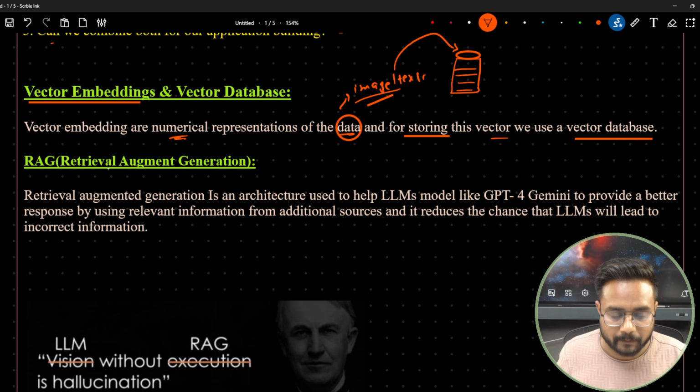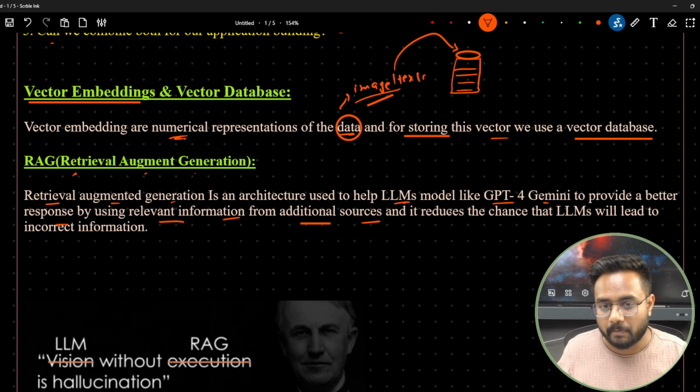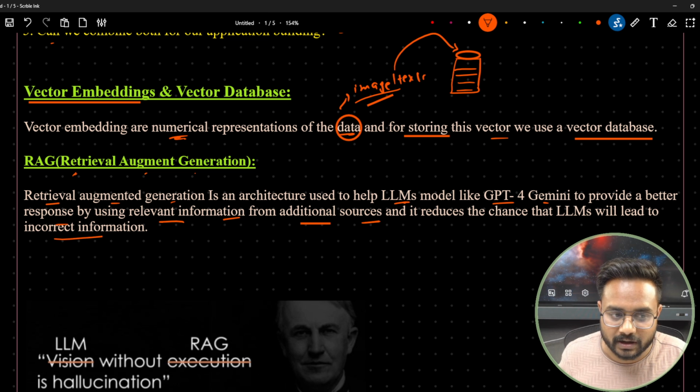Now the second thing is RAG, retrieval augment generation. Let's see the definition. Retrieval augment generation is an architecture used to help LLM models like GPT-4 and Gemini provide a better response by using relevant information from an additional source. It reduces the chance that the LLM will give incorrect information.